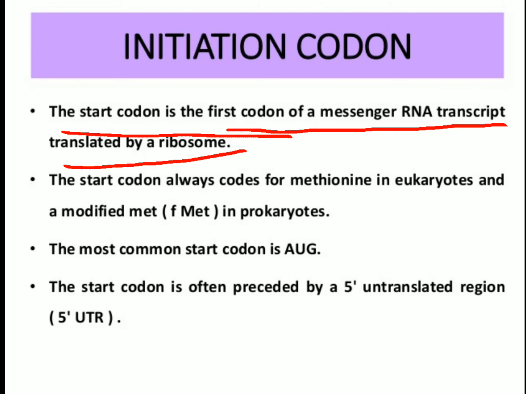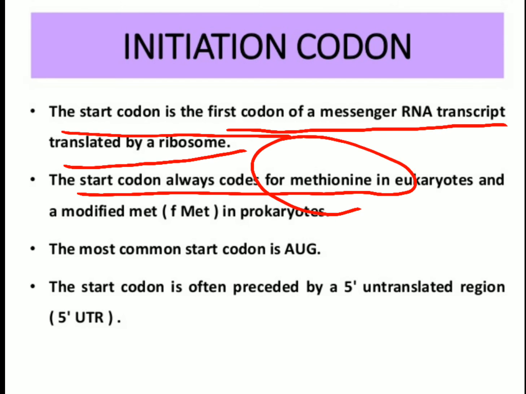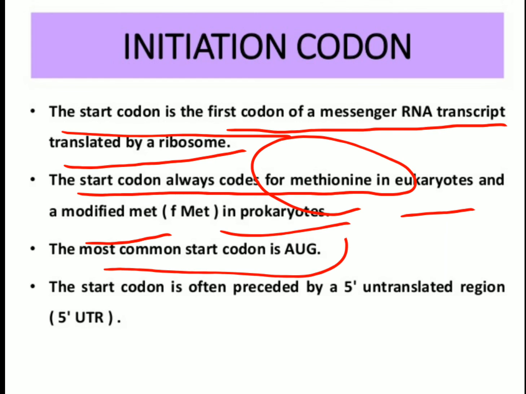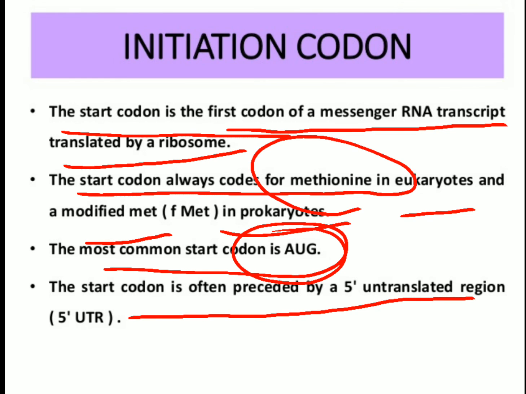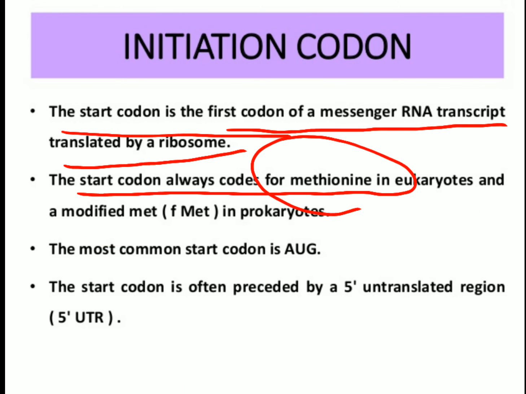Whatever the sequence of amino acids in a particular polypeptide chain, the first codon is always AUG, which codes for methionine in eukaryotes, and a modified form, formylmethionine, in prokaryotes. The start signal is often preceded by a 5' untranslated region at the 5' end.